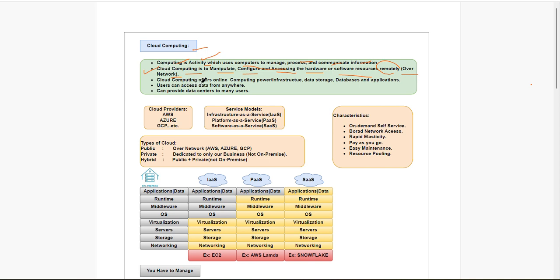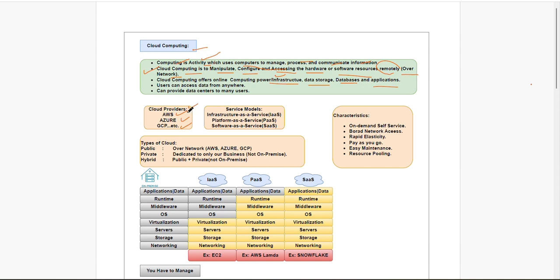Cloud computing offers online computing power, meaning if infrastructure is required, it will be provided. We will see what infrastructure is and how they provide it. If you want data storage, they will provide it. Databases, applications, everything they will offer online. Simply, if we want one computer, they will provide it. Who will provide? We have cloud providers: AWS, Azure, GCP. And if you want data storage, these people will provide it.